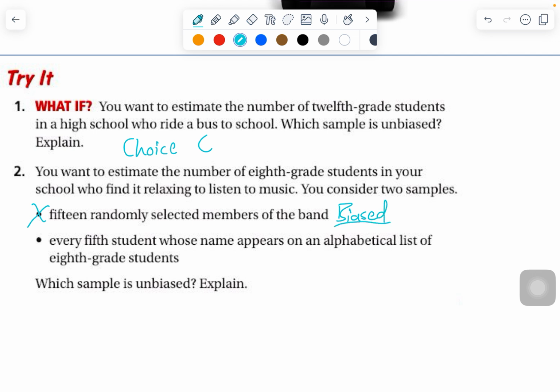Every fifth student whose name appears on the alphabetical list of 8th grade students. This is a really good way to get a random sample. Like, just get an alphabetical list and do every 5th student. Probably going to be a big list, so you're going to be picking lots of kids. This is unbiased, large enough, and randomly chosen.